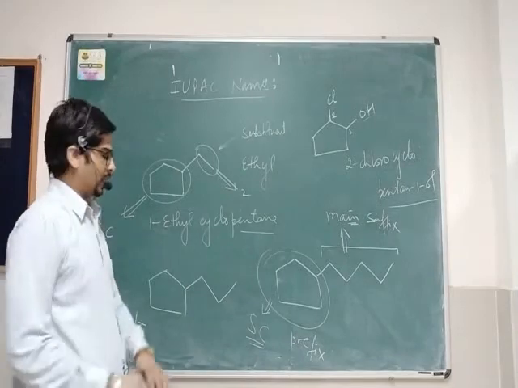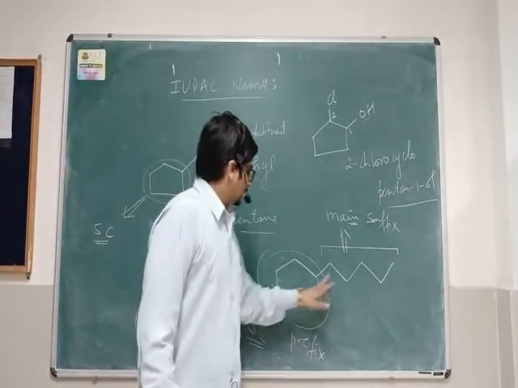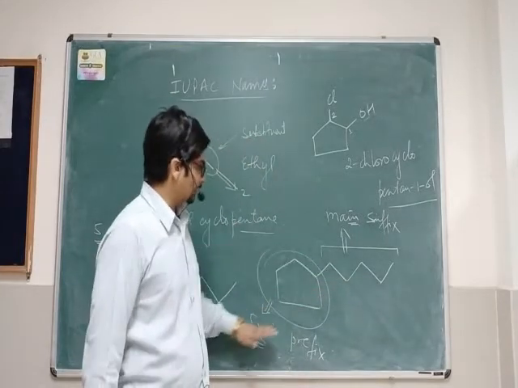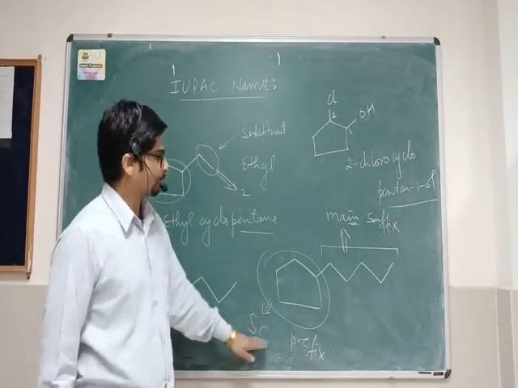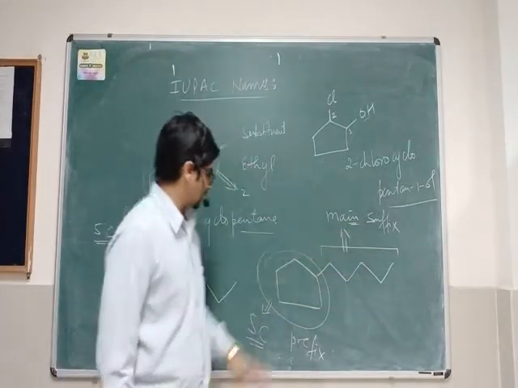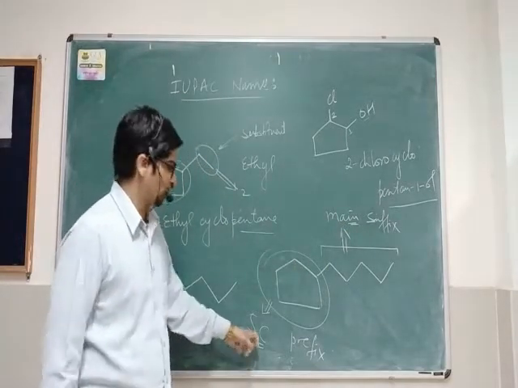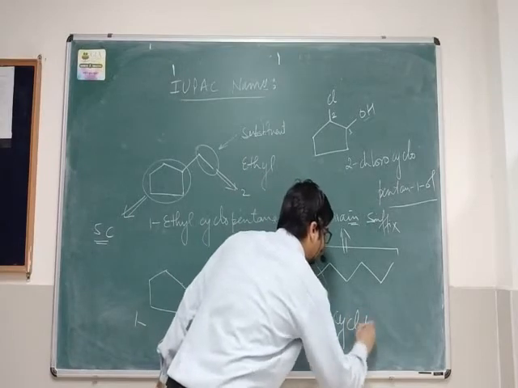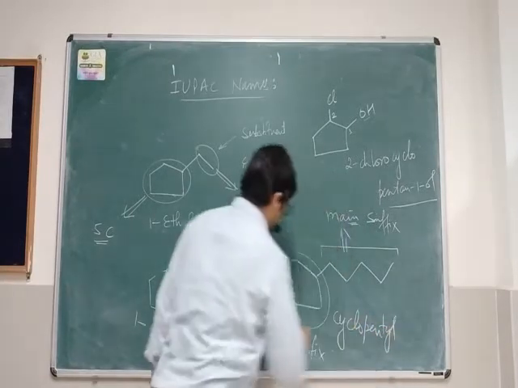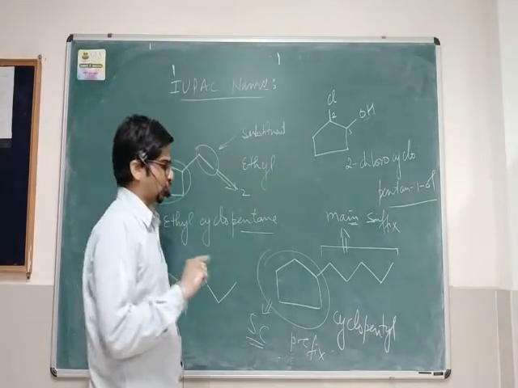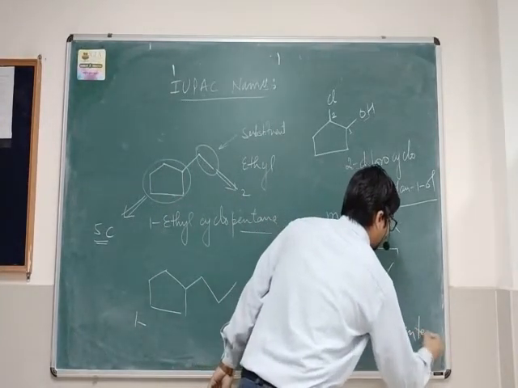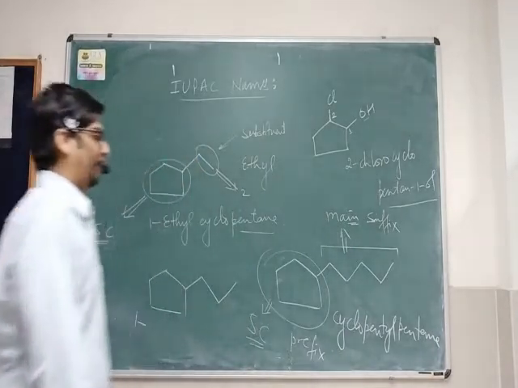So if you have equal carbons in the chain and ring, the chain becomes the main one and the ring becomes the substituent. The name of this compound becomes cyclopentylpentane.